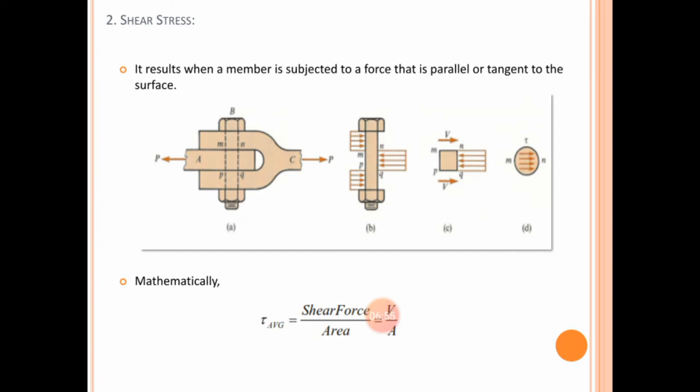So due to the increasing tensile load, the knuckle pin will fail, and look at figure C. The middle portion of the pin is cut away due to these two types of forces acting on two sides. Now observe the figure carefully. Whatever force we have applied through point A and point C is parallel to the fracture area of the pin, and without any doubt we can say that this is the shearing force, and the stress produced is definitely shear stress.